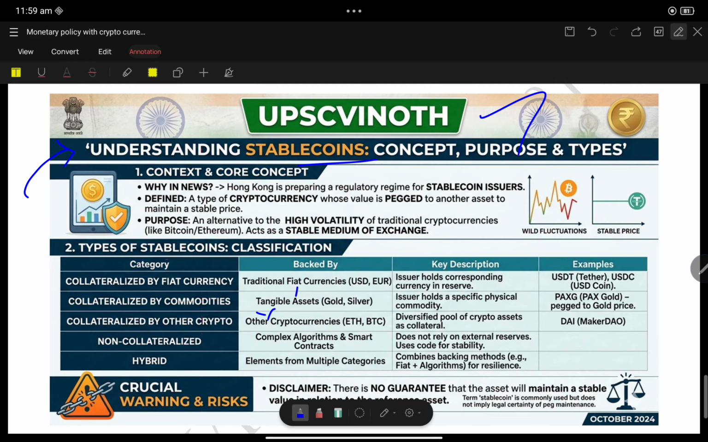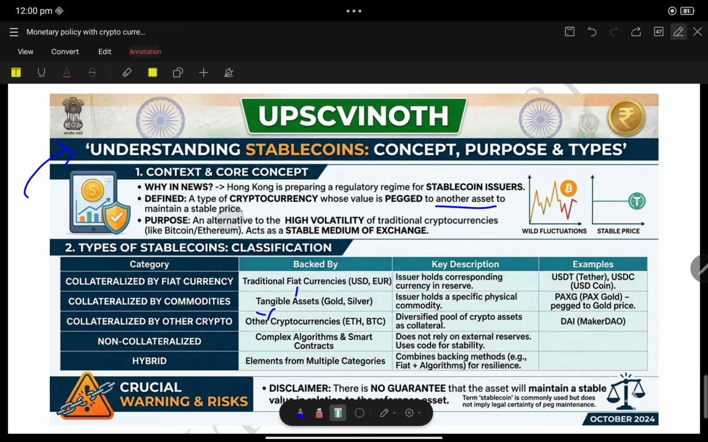Hong Kong is preparing a regulatory regime for stablecoin issuers. So, the definition: a type of cryptocurrency whose value is pegged to another asset to maintain a stable price. That is called a stablecoin. Commonly, we can say it is pegged with another asset to maintain a stable price.